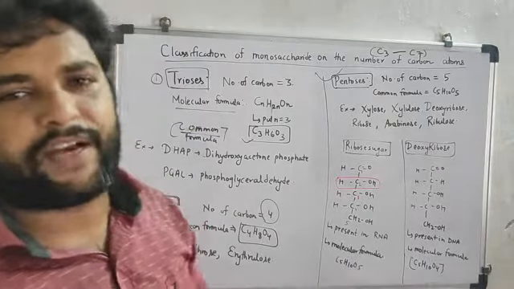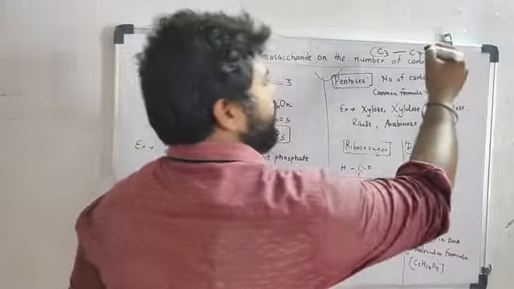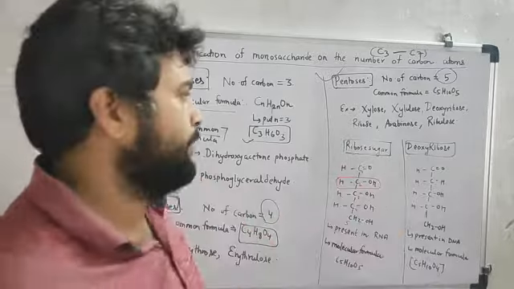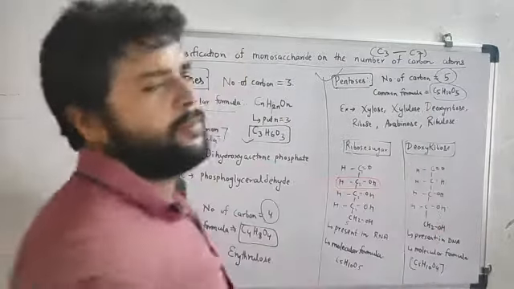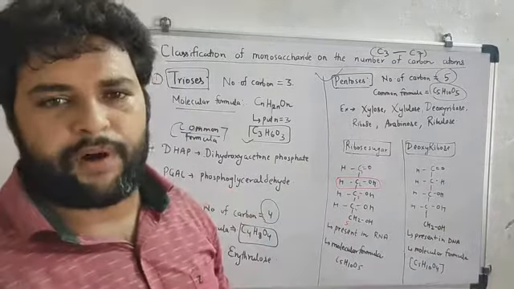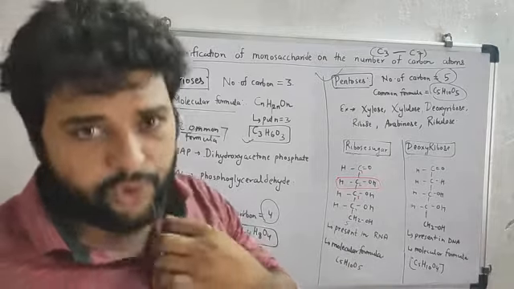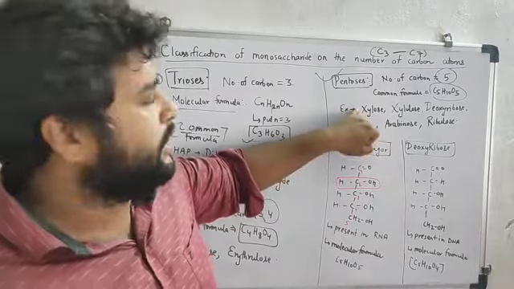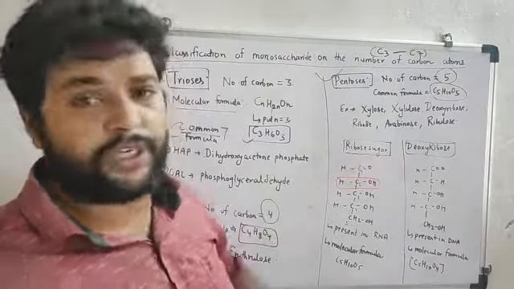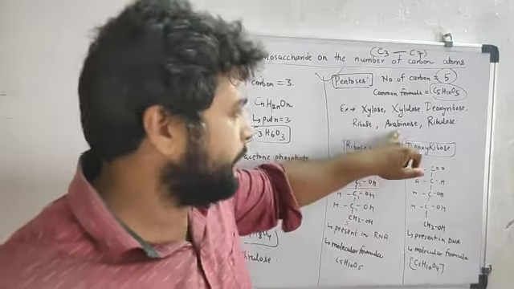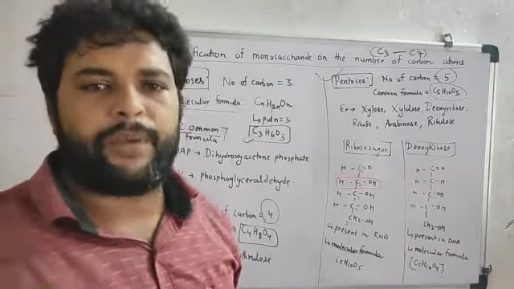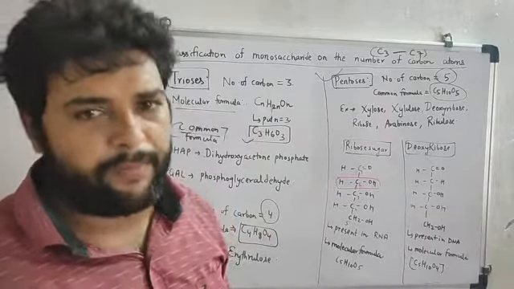The number of carbon atoms in it is 5, so the common formula is C5H10O5, according to the formula we derived for carbohydrates. Various components are included in the pentose sugars: xylose, xylulose, deoxyribose, ribose, arabinose and ribulose. All of these are pentoses because they contain 5 carbon atoms.